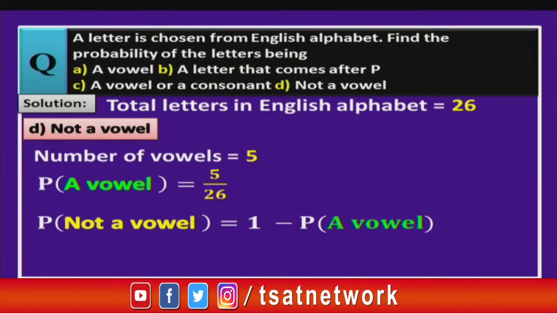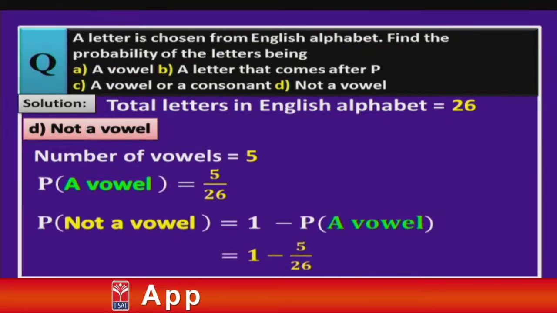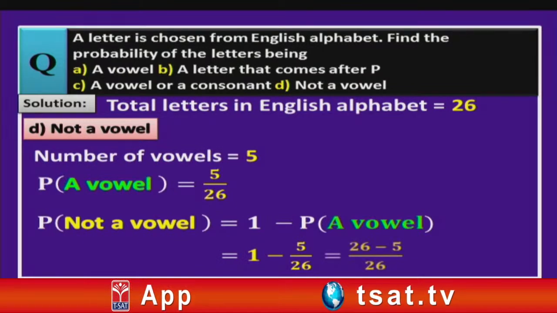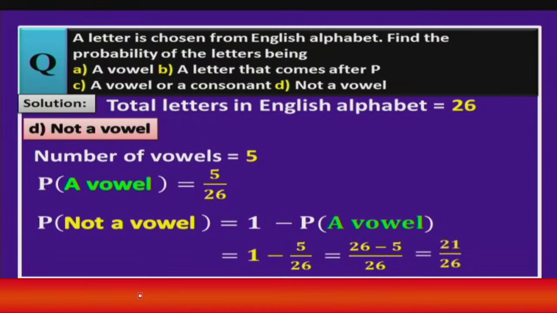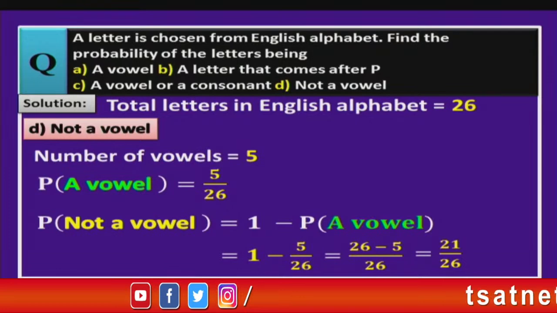Now, let us substitute the value here. We get 1 minus 5 by 26. Taking LCM you get (26 minus 5) by 26. This gives 21 by 26. So, this is the probability of not getting a vowel. So, let us move on to our next question, children.